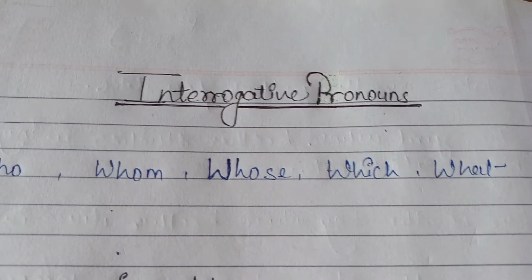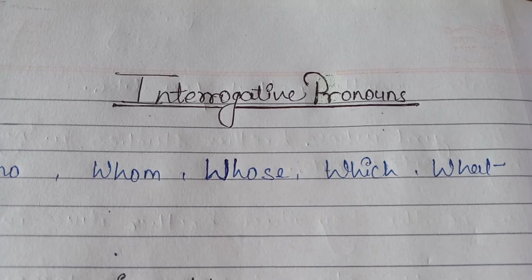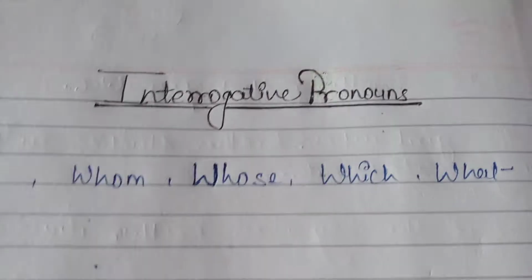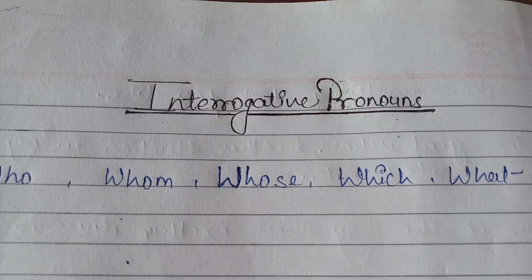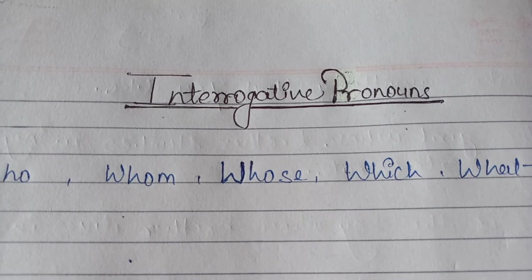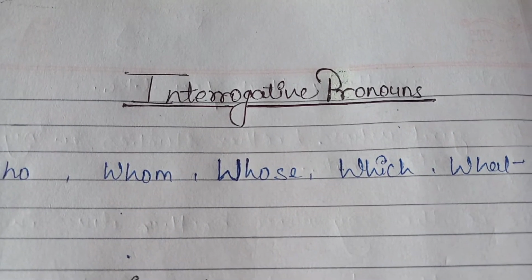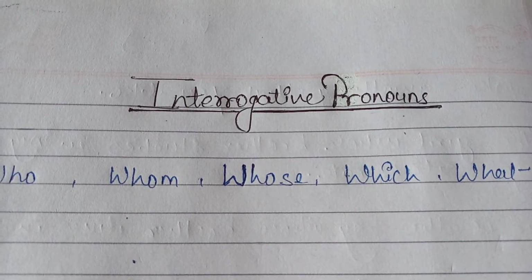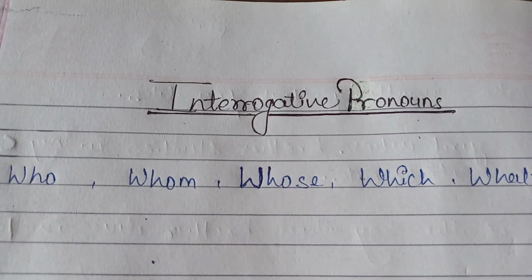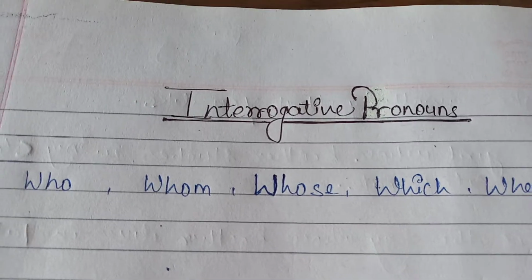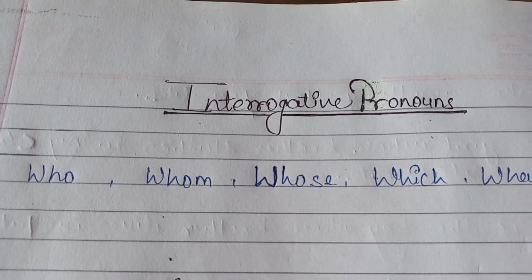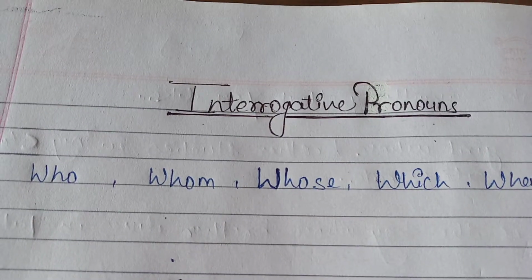Interrogative pronouns are the words which are used to ask questions. In the earlier classes we have learned that the WH family is called interrogative words.